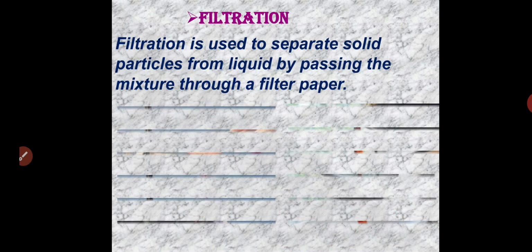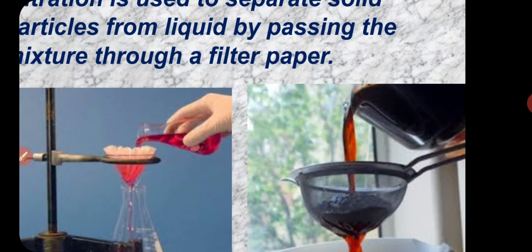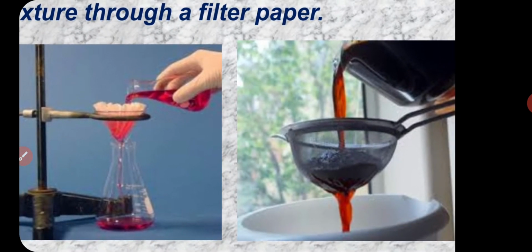The next method is filtration. Most of you are familiar with tea, right? How are we separating the tea from the tea powder? By the process of filtration, right? You have a saucer in your home, and when we take tea in a teacup, we use a strainer. The tea powder is separated from the tea, and you get a nice tea to drink. This whole process is called filtration.